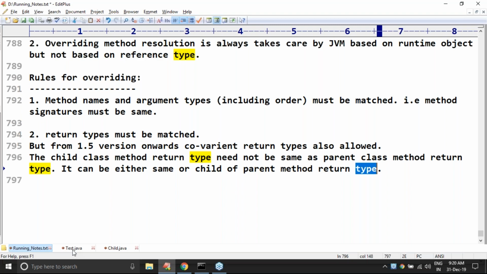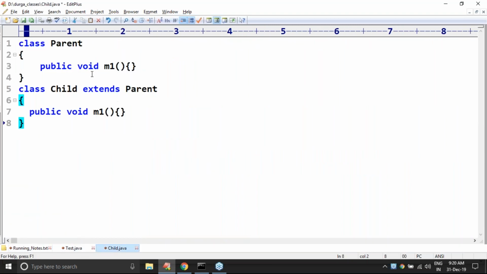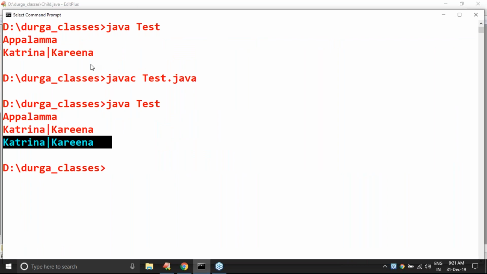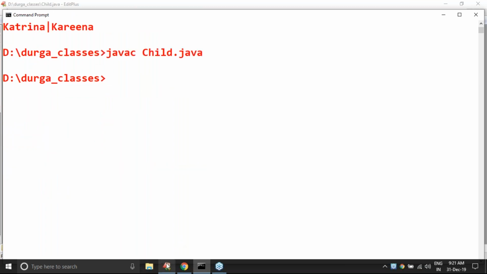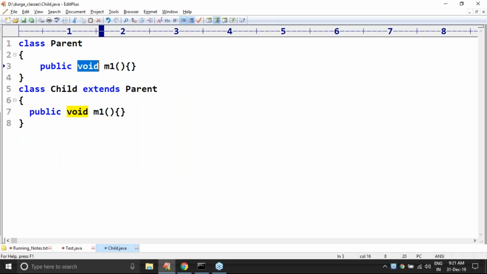Now have a look at child.java with void. I'm taking this one as valid, javac child.java, because I saved it as child.java. Perfect, valid. We are not seeing any problem at all. Now instead of void, I'm taking object.